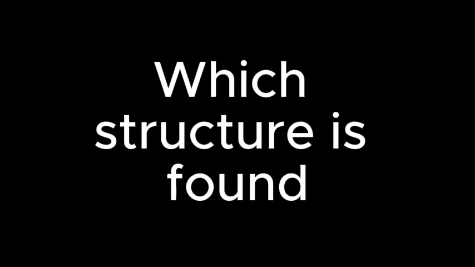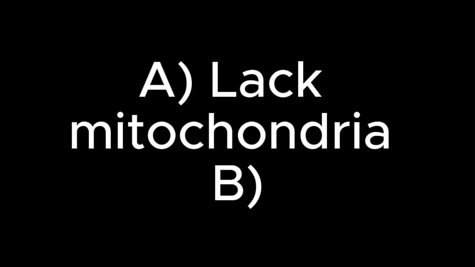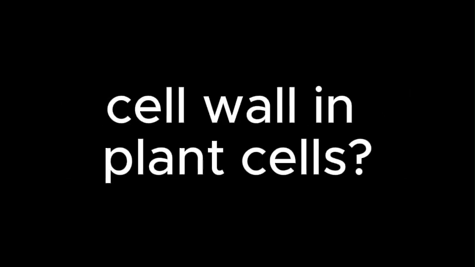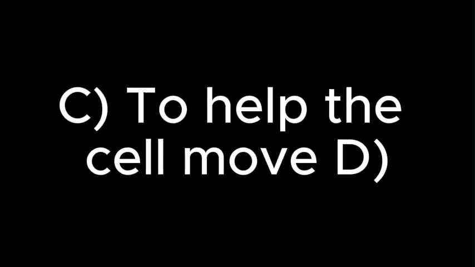Topic 3. Animal vs. plant cell. 41. Which structure is found in plant cells but not in animal cells? A. Nucleus, cell membrane, chloroplast, mitochondria. 42. Animal cells differ from plant cells in that they lack mitochondria, have a cell wall, have chloroplasts, have a round shape. 43. What is the function of the cell wall in plant cells? A. To store nutrients, to protect and support the cell, to help the cell move, to control what enters and exits the cell.